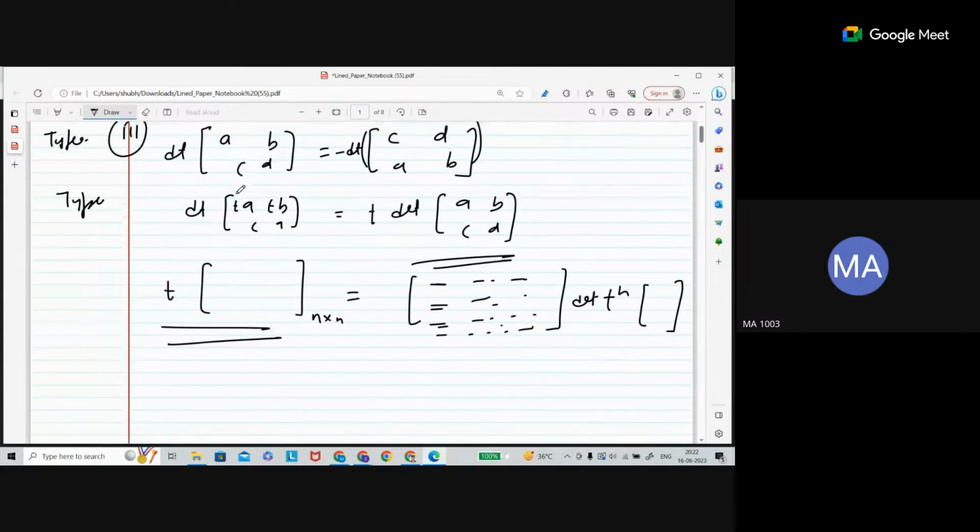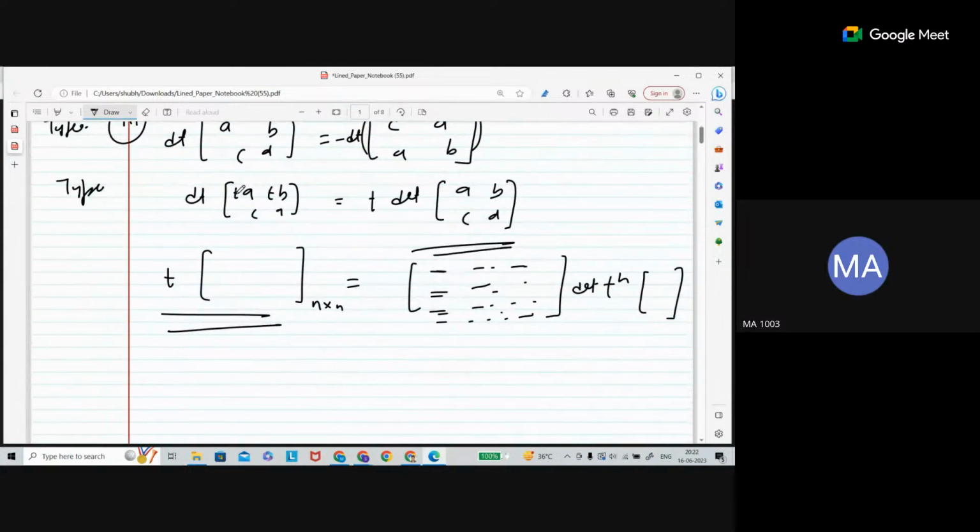Why is it true? Because the determinant of a matrix and the determinant of the transpose of the matrix are the same, right? Let me write it here. If you have a matrix A, the determinant of A transpose is the same.